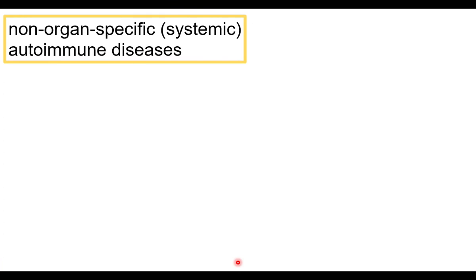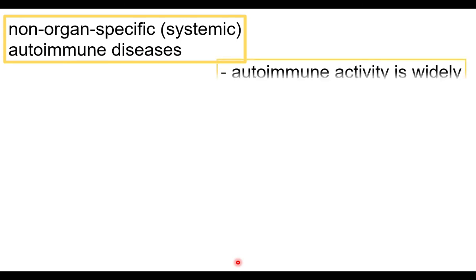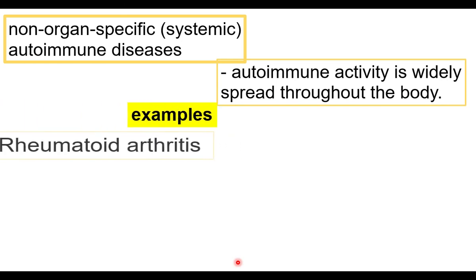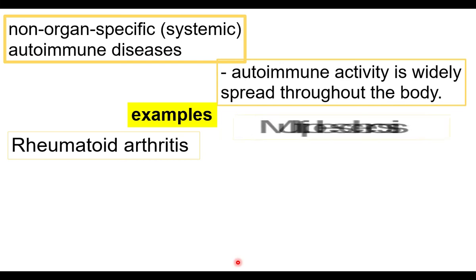Non-organ specific or systemic autoimmune disease is the second category of human autoimmune diseases. Autoimmune activity is widely spread throughout the body. Various regions of the body are affected. Here the examples are rheumatoid arthritis and multiple sclerosis.